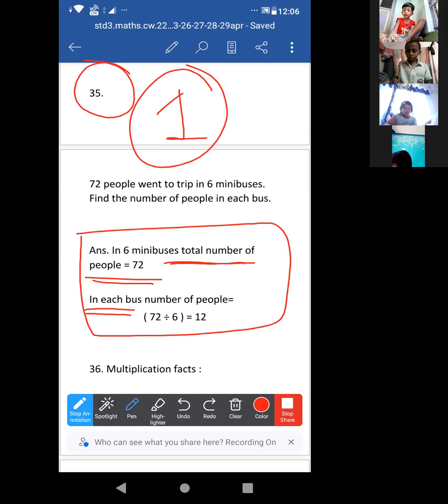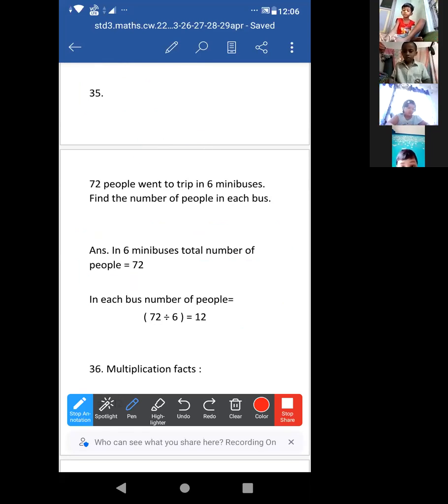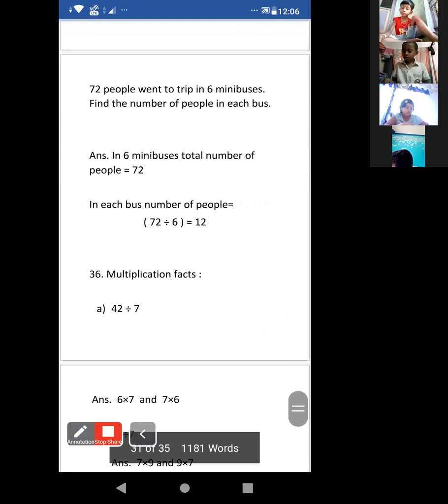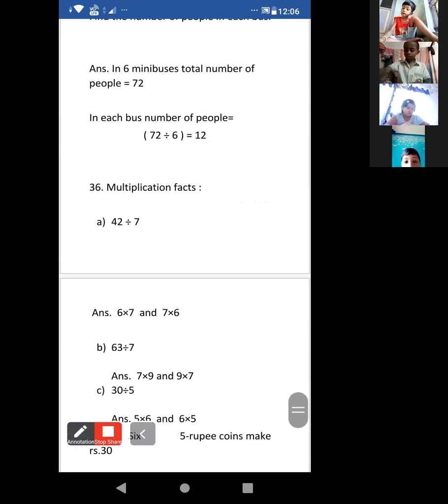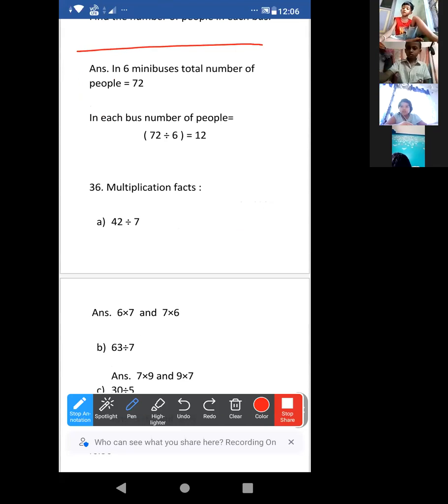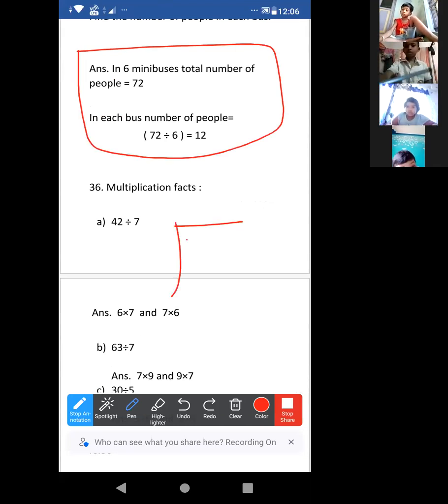I have to show you the division. Just look at this. 72 we are dividing by 6. All of you know the table of 6. 6 1s are 6.